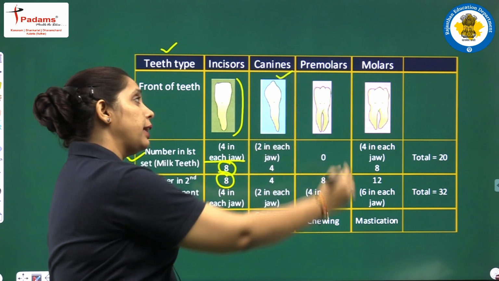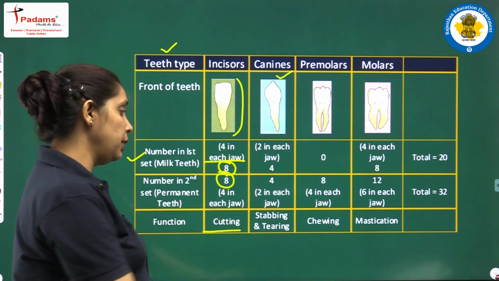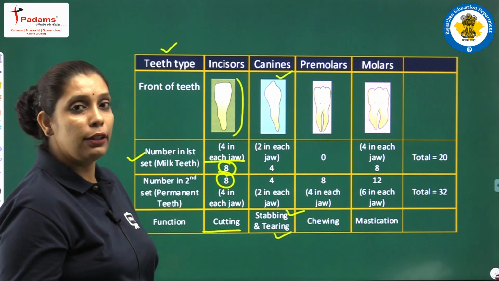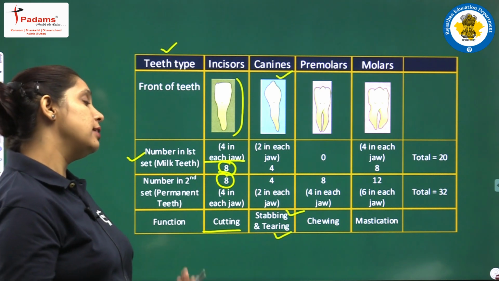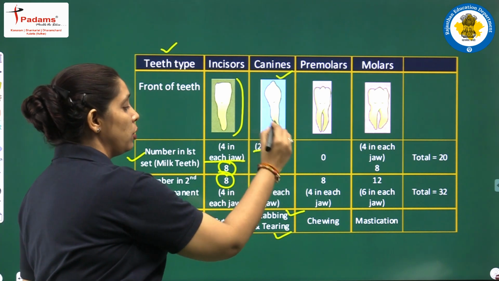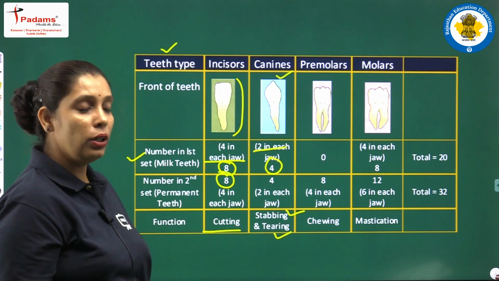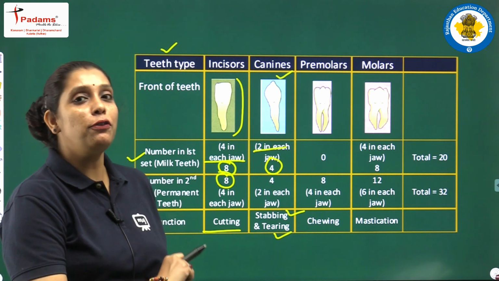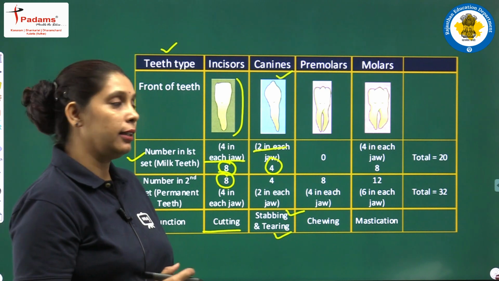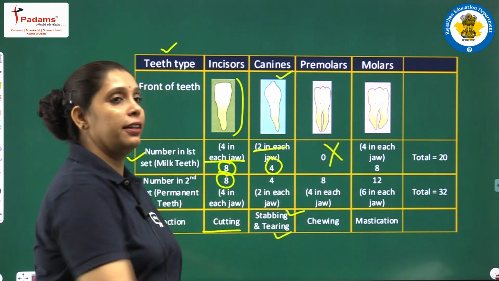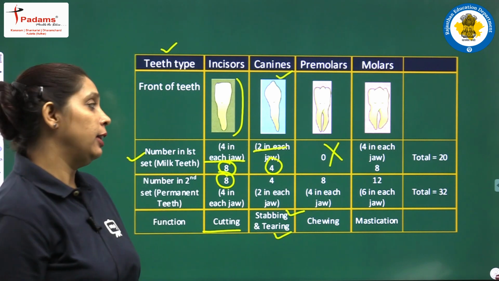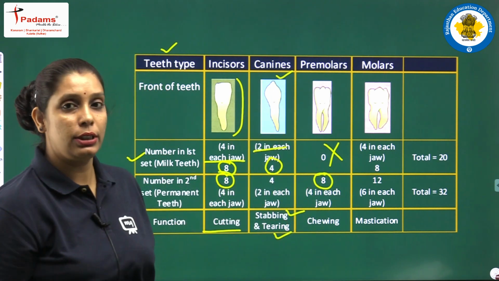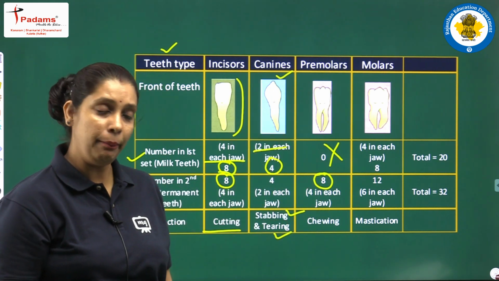Next, canine comes. Canines are sharp pointed, which helps in stabbing and tearing. And number of canines in first set and second set are same. Total number 4, 2 in upper jaw, 2 in lower jaw, same in the second set. अब बात करते हैं प्रीमोलर्स की. In first set यानी in milk teeth no premolars are there, okay, but in permanent teeth we are having total 8 premolars, 4 in each jaw, okay.